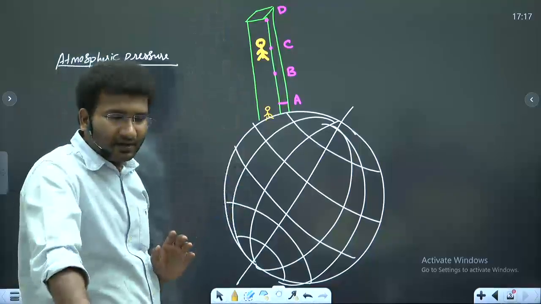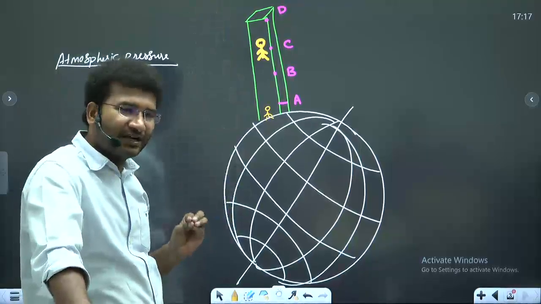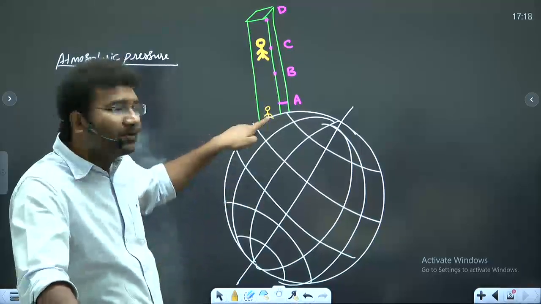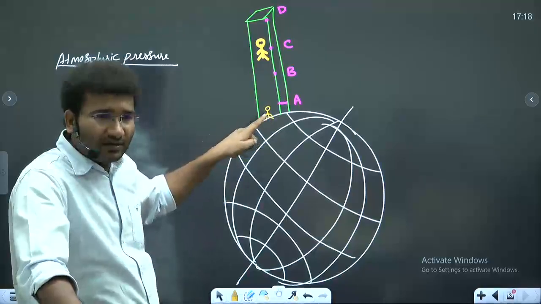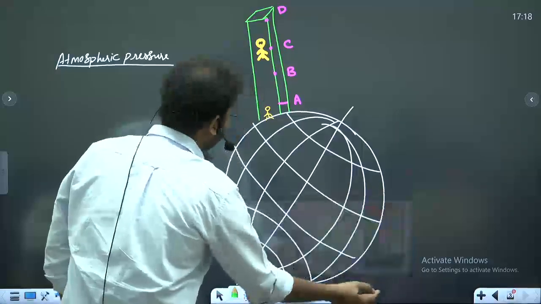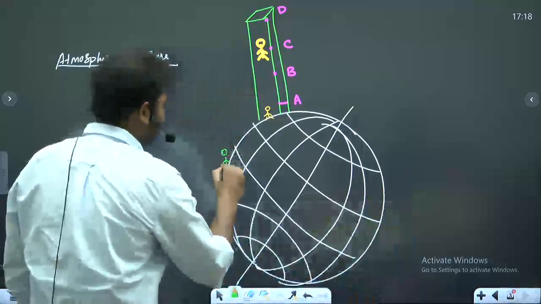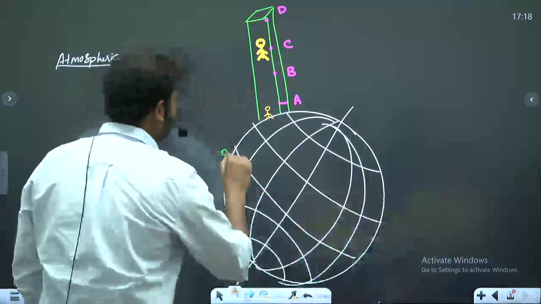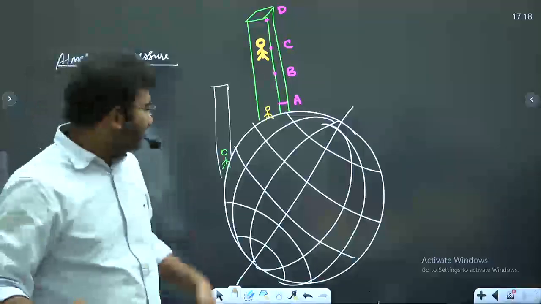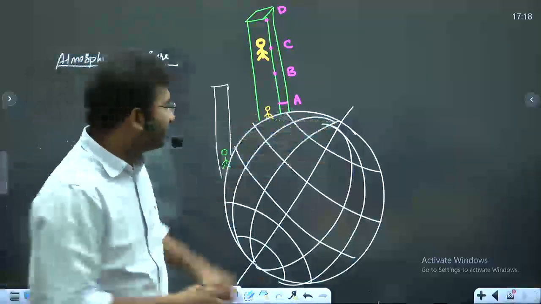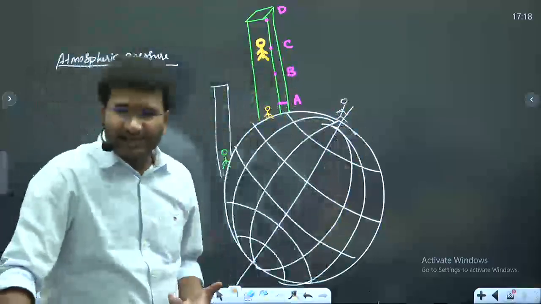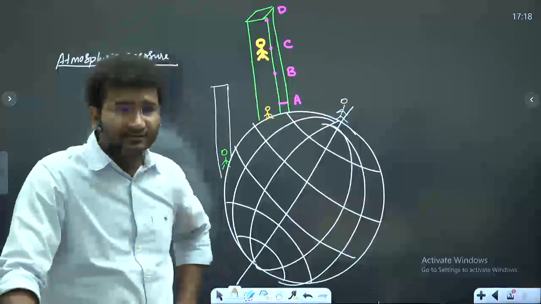Right? Now this atmospheric pressure is not the same at every place. It can vary. If the temperature is high in this column, and if I also take another column like this, imagine I have another person standing here, and this person is standing at the equator, and this person is at the poles.